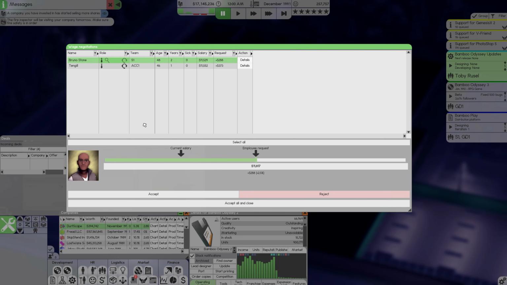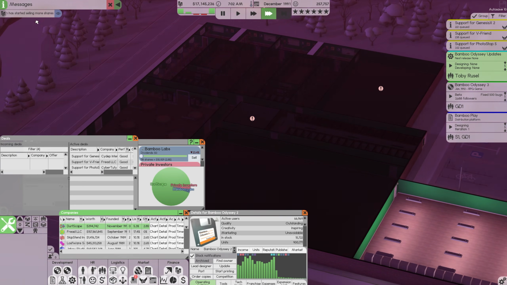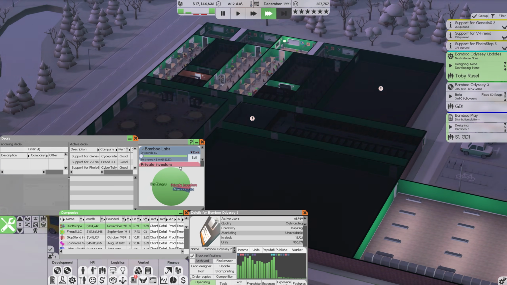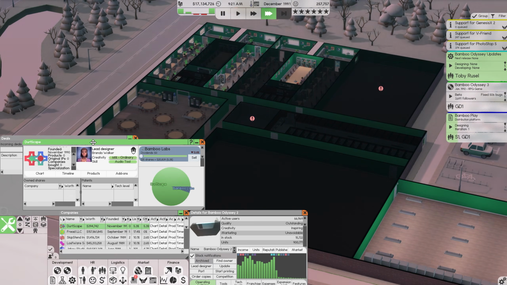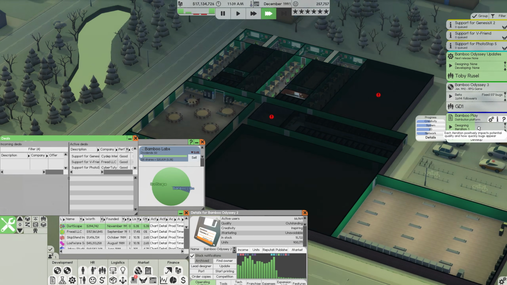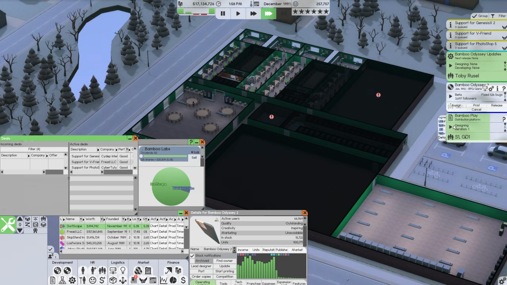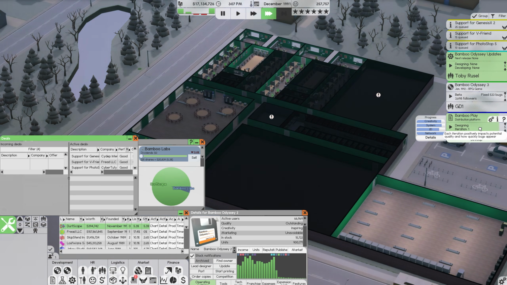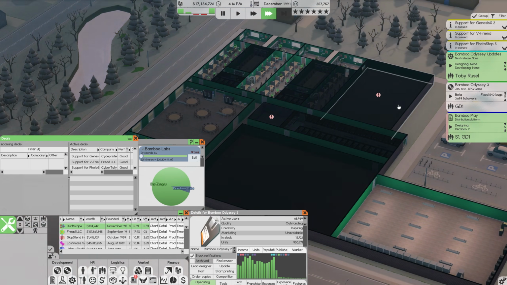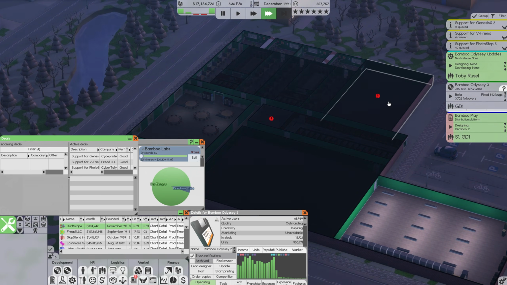Of course, we do need to worry about our employees and their salaries. These guys both want an increase. Nothing too crazy, so we're going to accept all of those. We have fire inspection coming soon, and I need to make sure to double check our accountants next month as well. But you can see just how fast this is developing. We're still fixing some bugs on Bamboo Odyssey 3, but most of our focus is developing Bamboo Play. So we'll let that run, and we'll be back as soon as Bamboo Odyssey 3 releases.